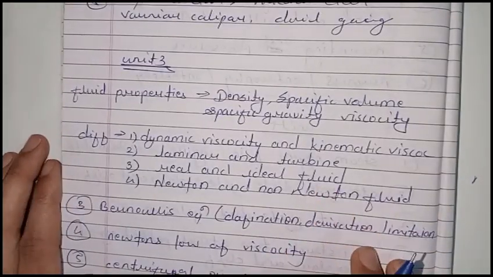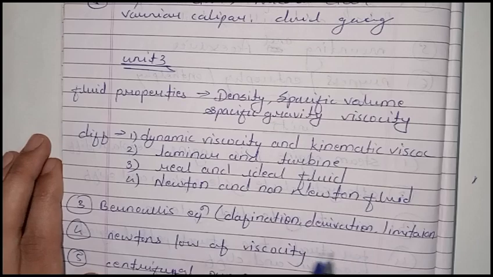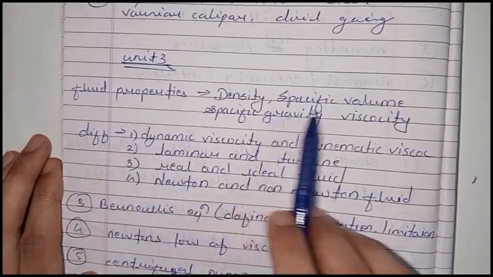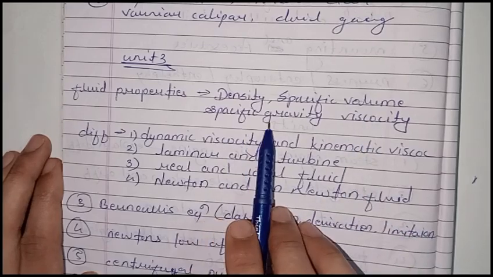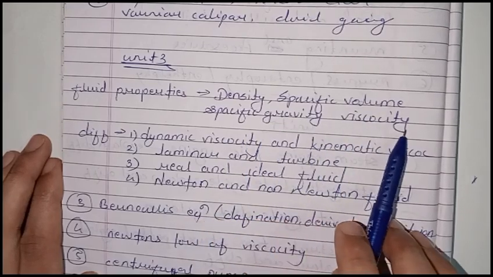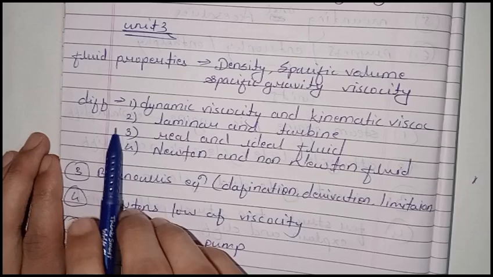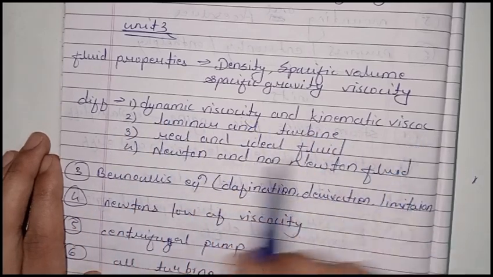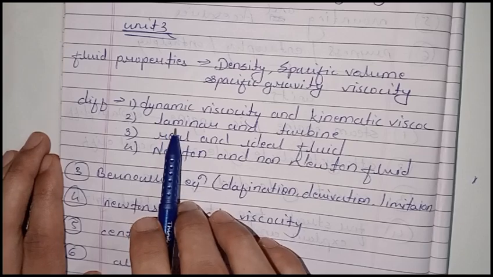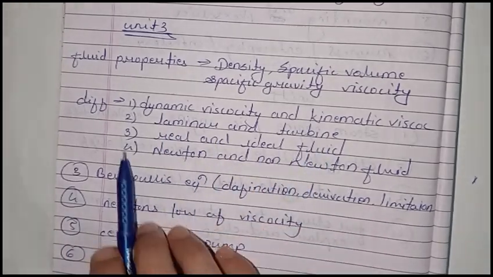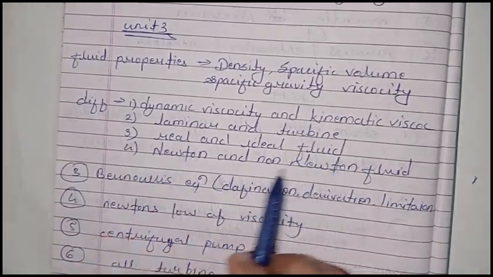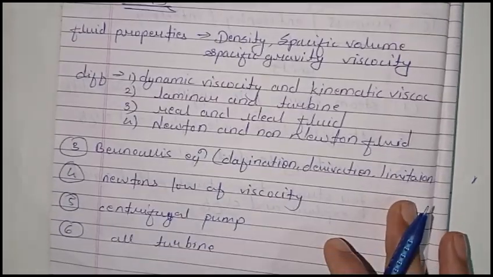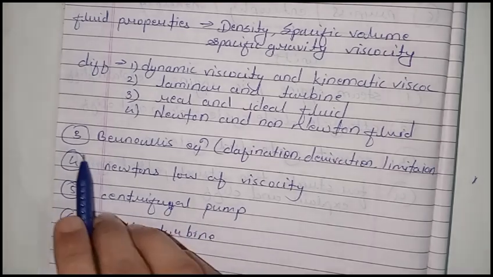Okay, and unit 3 most important questions. You have to do fluid properties: density, specific volume, specific gravity, viscosity. And you have to do differences: some differences are dynamic viscosity and kinematic viscosity; second difference is laminar and turbulent flow; third difference is real and ideal fluid; fourth difference is Newtonian and non-Newtonian fluid. And after that, third question